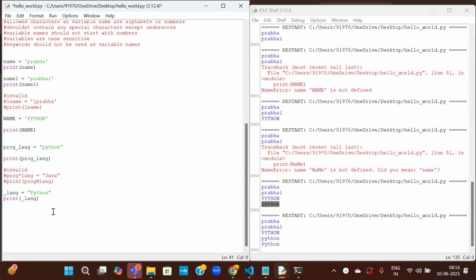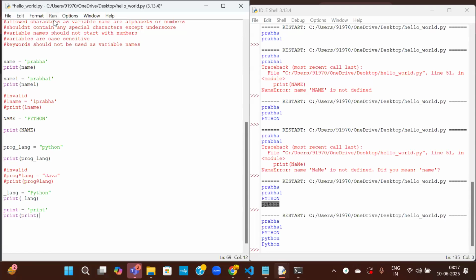There are so many keywords in Python, and all of them cannot be used as variable names. Let me use some variable names. Print is also one of the keywords. So let us write print equal to the word print again. Some words will work, some words will not work. That will lead to confusion. So better to avoid keywords.